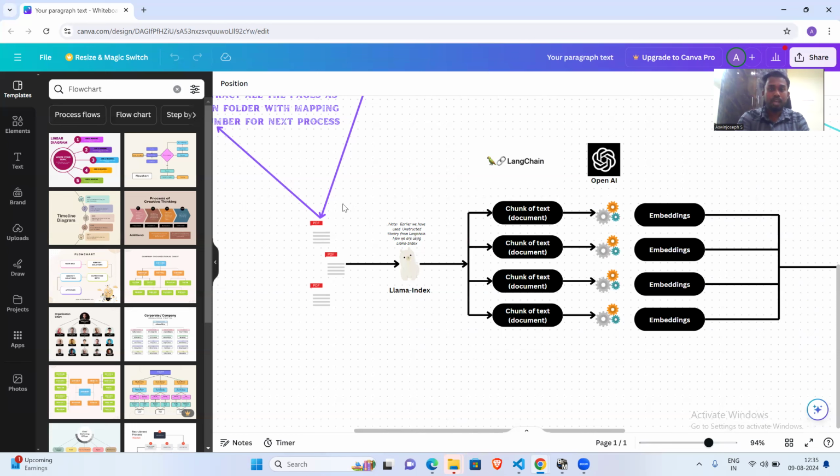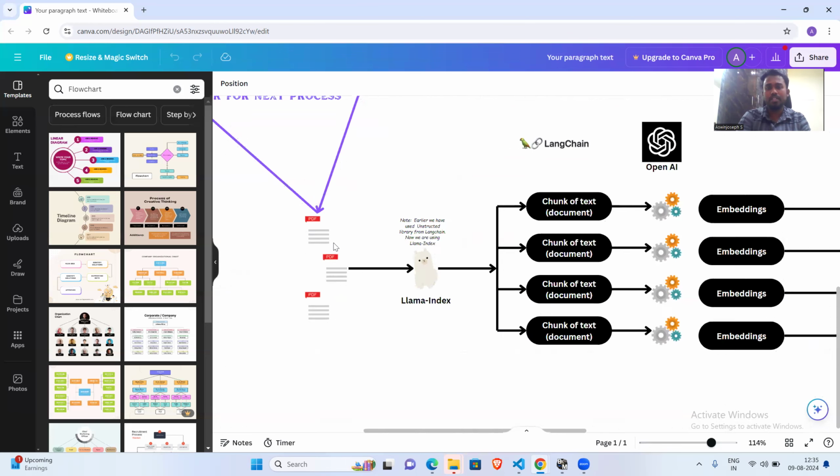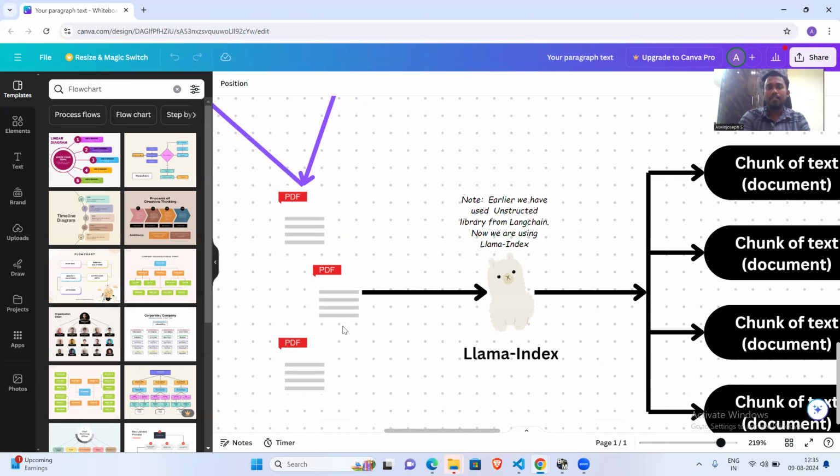Here, to start with, I have a PDF. It can be PDF, Excel, or anything; I'll be showing you all of that in the upcoming videos. For now, let's consider this as a PDF. Once I have a PDF, I need to read it.